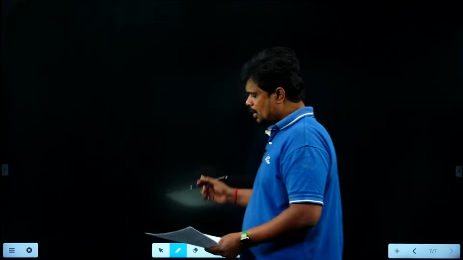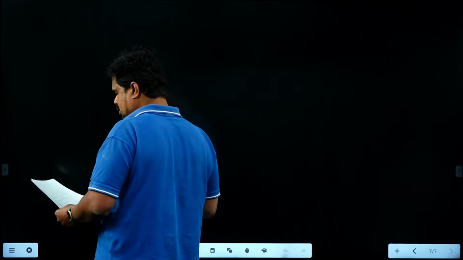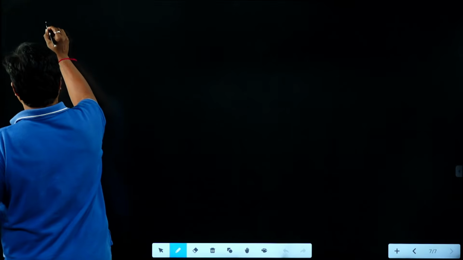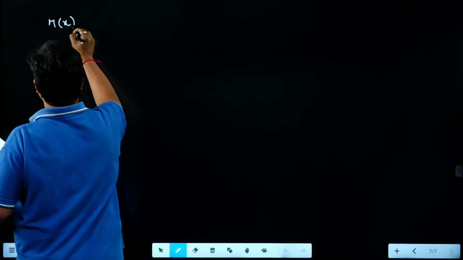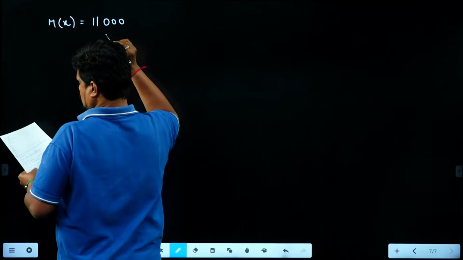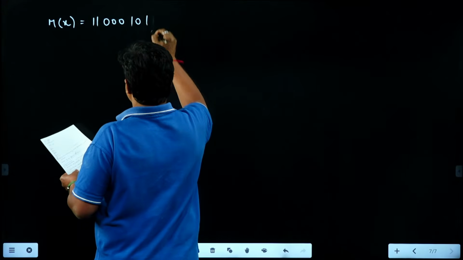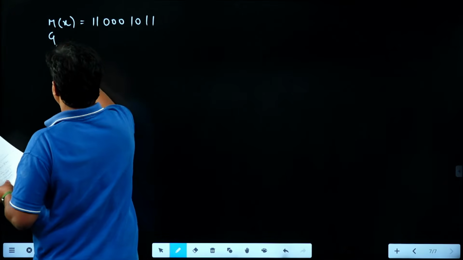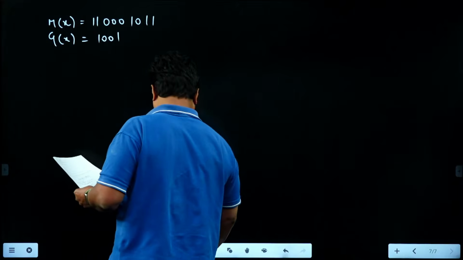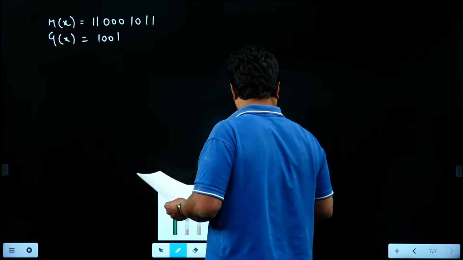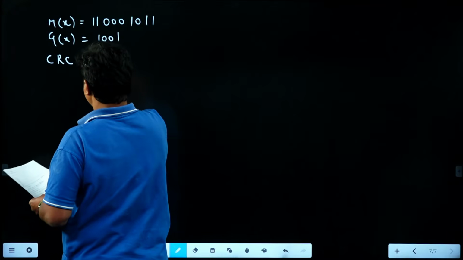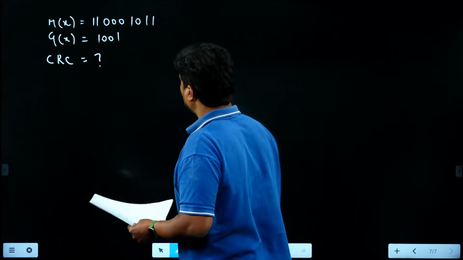So as part of that, there is a direct question from CRC technique, in which m of x is being given as 11000 1011, and generator polynomial g of x is given as 1001. We need to find out the CRC. It means the remainder we need to find out.